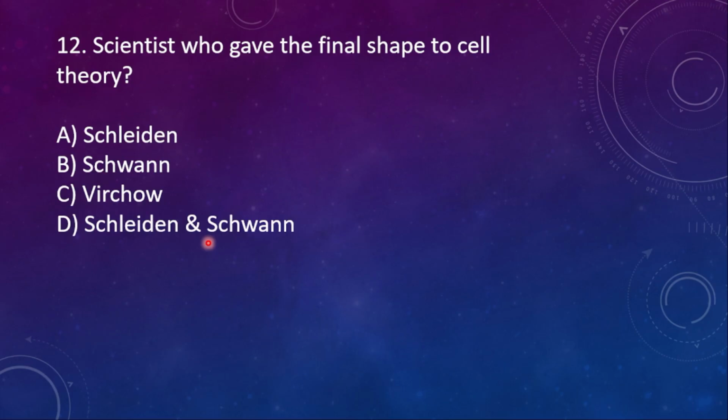Keep in mind, the cell theory was proposed by Clidden and Swan, that's clear, but it was finally shaped by the statement omnis cellulae e cellulae, which was definitely by Virchow. So here the right answer is Virchow. Rudolf Virchow helped a lot to finalize the shape of the cell theory.